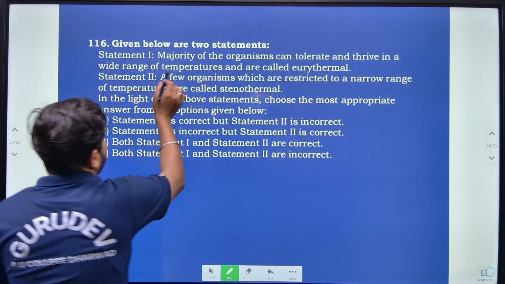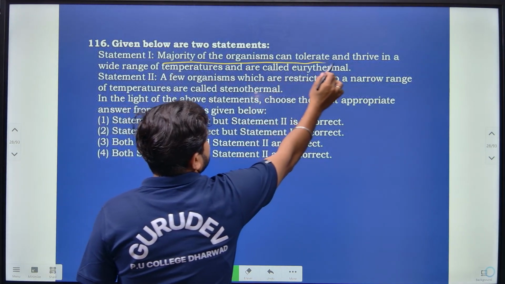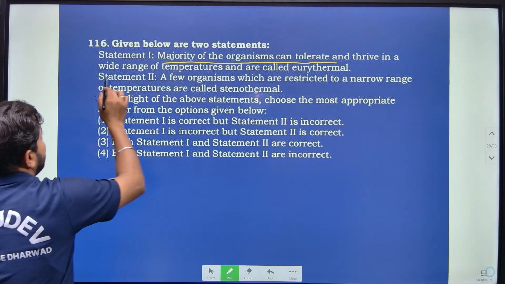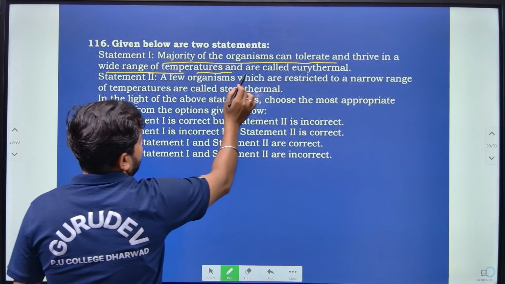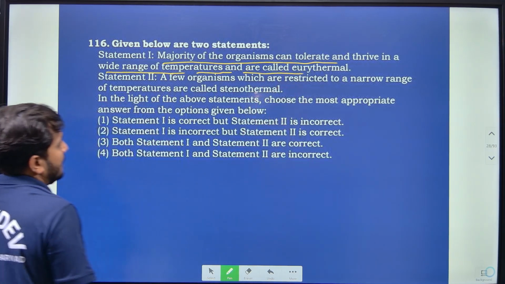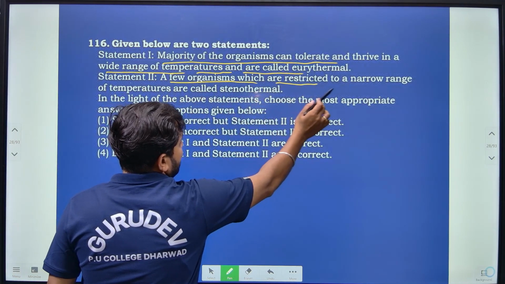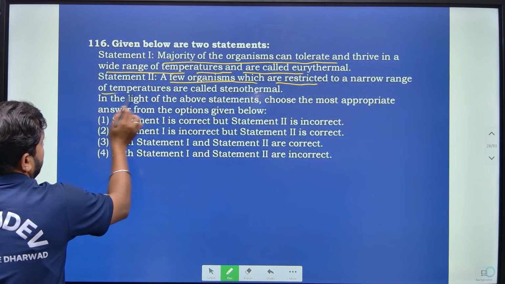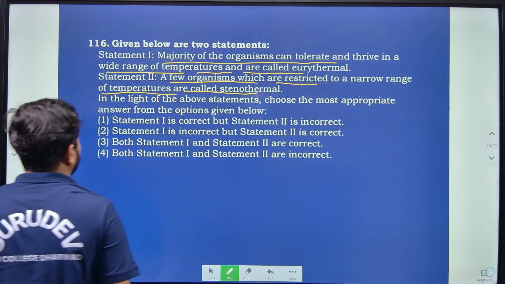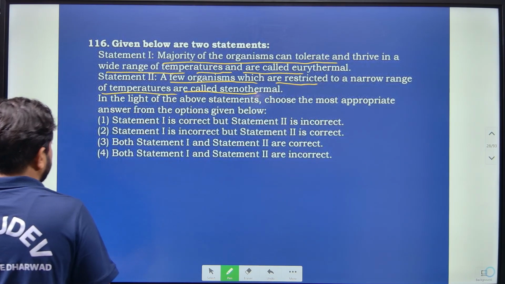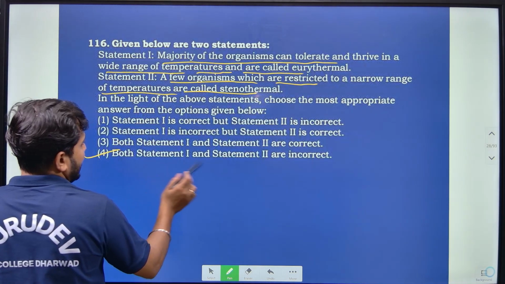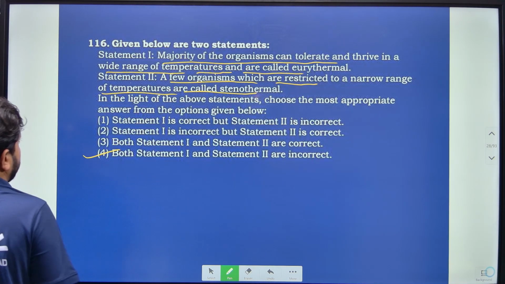The first statement says majority of the organisms can tolerate and thrive in a wide range of temperature and are called eurothermal, right? Then few organisms which are restricted to a narrow range of temperature are called stenothermal. So according to this, both statement 1 and statement 2 are incorrect, right?